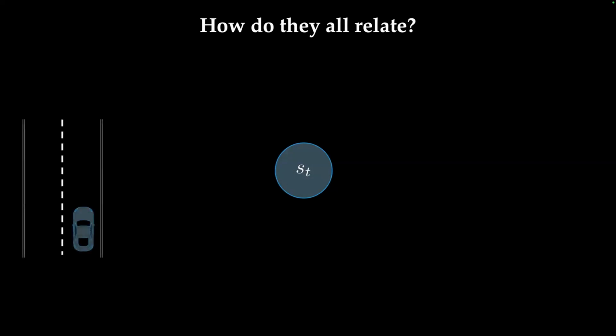And as a running example, we'll talk about, say, autonomous driving, where the state of the world could be, say, some XY position of the vehicle. And there's also, say, an obstacle we're trying to avoid that also has some XY position that's part of the environment. So we call that the state.